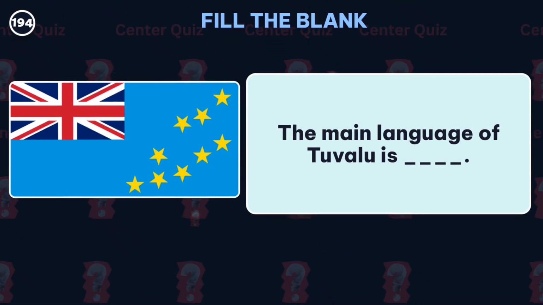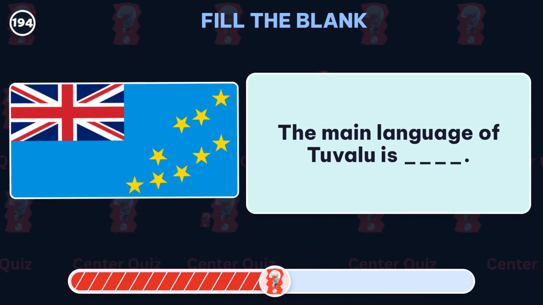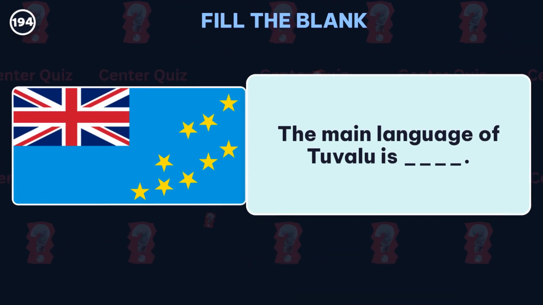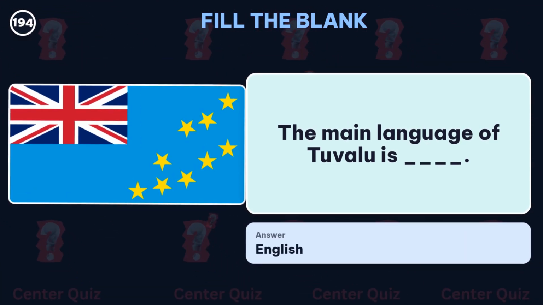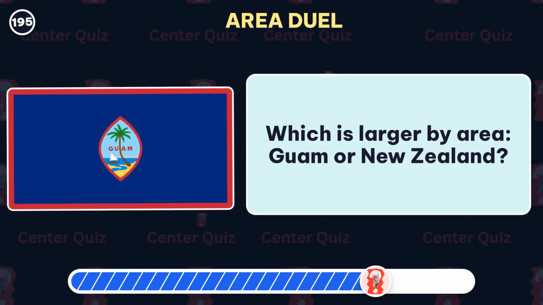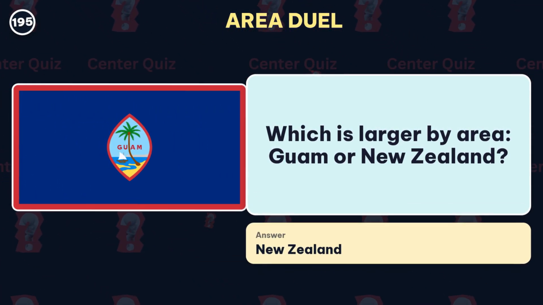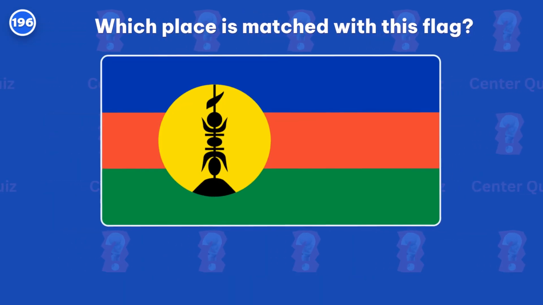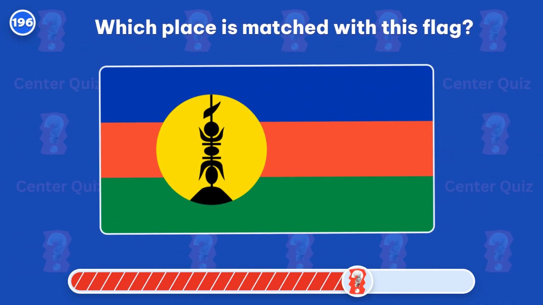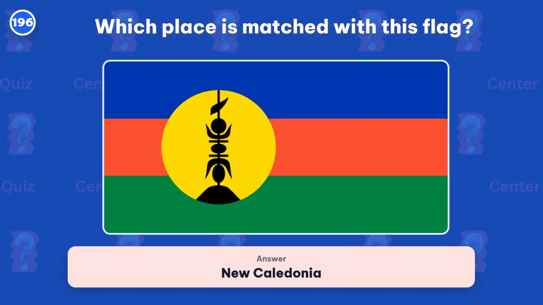Fill in the blank. What is the main language of Tuvalu? Answer: English. Which is larger by area, Guam or New Zealand? The right pick is New Zealand. Which place is matched with this flag? The right answer is New Caledonia.